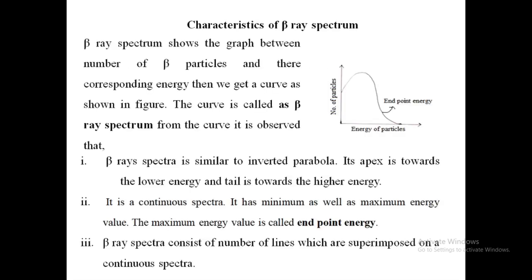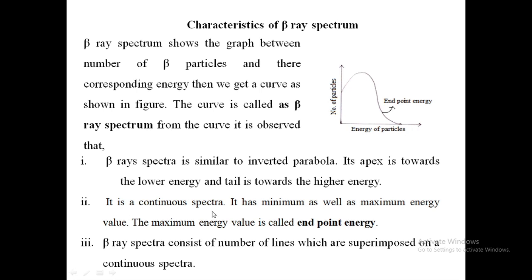Characteristics of the beta spectrum. The beta ray spectrum shows the graph between the number of beta particles and their corresponding energies. Then we get the curve as shown in the figure. This curve is called the beta ray spectrum. From the curve, it is observed that the beta ray spectrum is similar to an inverted parabola, with its apex towards the lower energy and its tail towards the high energy.